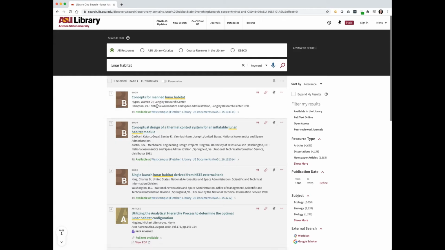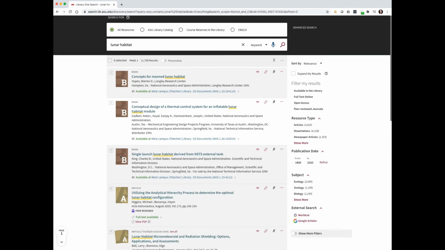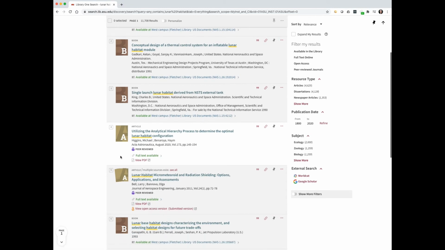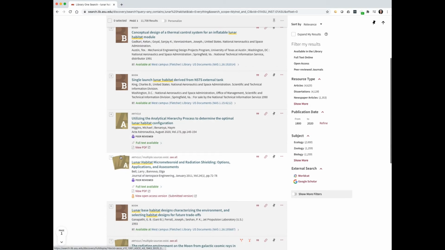Now this first one is a book. It's only available at the West Campus Library. That's not going to be helpful since we're online and also working remotely. Also, not all books are primary sources. Most books contain tremendous amounts of information that was gleaned from primary sources, and therefore the book itself is a secondary source. Some books, by the way, are available full text online, and so don't immediately put them out of your mind. You could use a chapter of a book if it was a primary source.